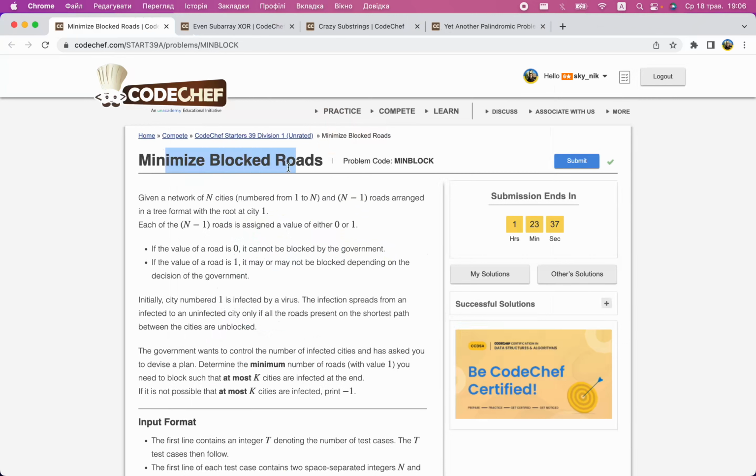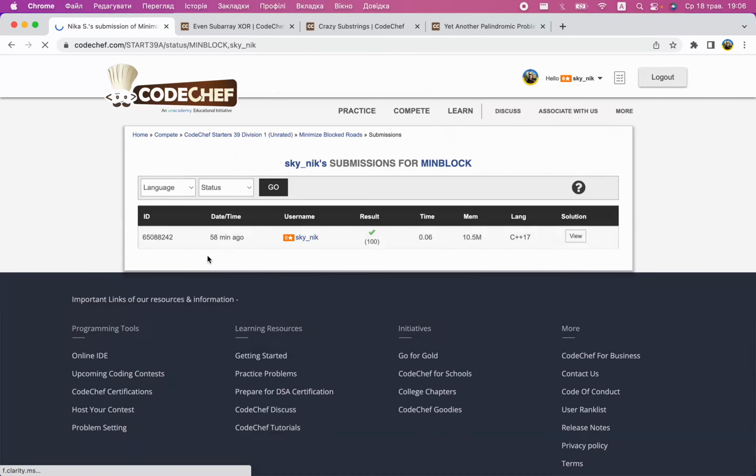Finally, we get into division 1 problems, minimize block throws. In this problem, there is a pandemic in a country. The country is a tree. Some edges we cannot block, some edges we can block. If we don't block an edge, then infection spreads over it. We cannot afford more than k cities to get infected. You need to close the minimum number of roads, or find that it's impossible.